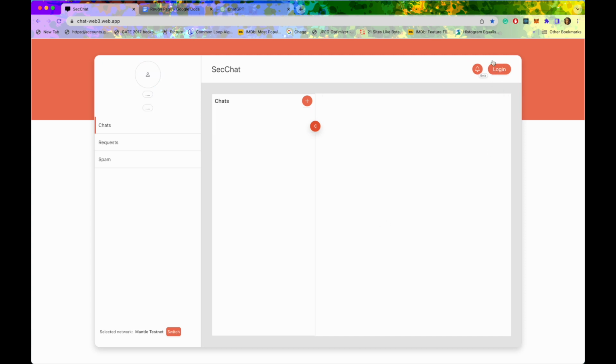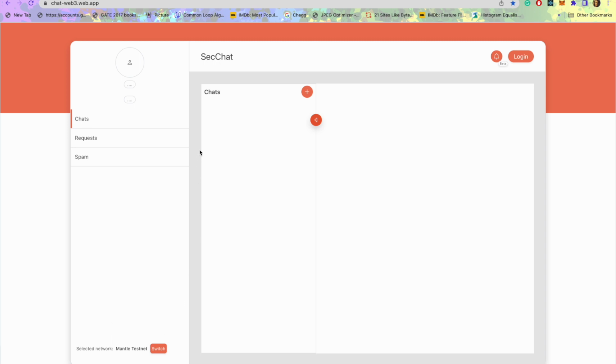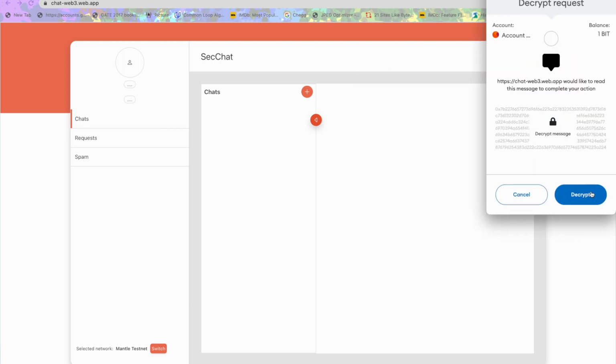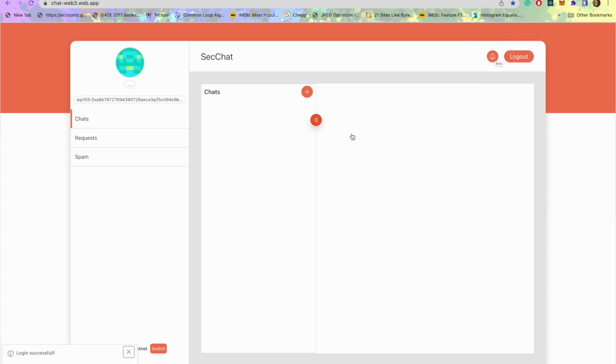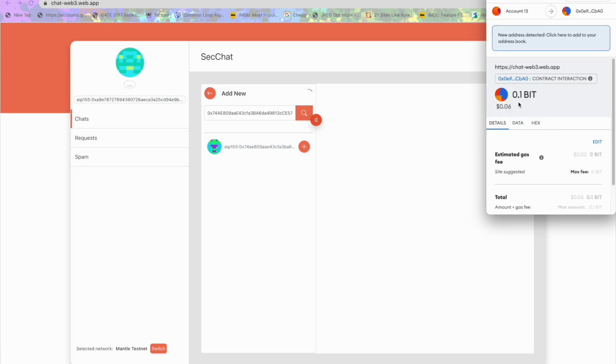Okay, log out. Since we have now demonstrated the spammer position, we'll explain the normal position in which the sender and receiver both know each other. So in this case we have logged in as a sender, and now we'll put in the address of the receiver which I know, and we'll press the plus button, and we'll need to stake 0.1 bit.